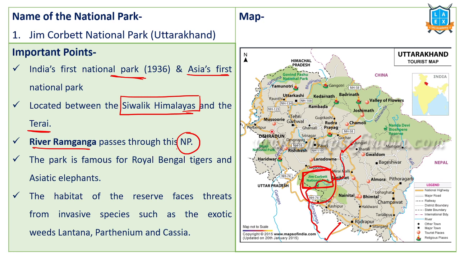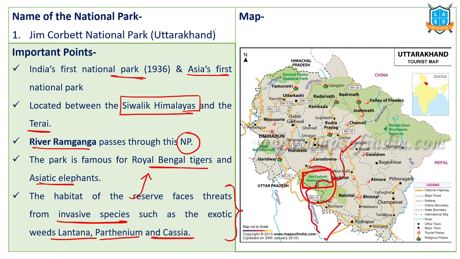This national park is very famous for Royal Bengal tigers and Asiatic elephants. And it is also one of the habitats for lions and tigers. This is facing threats from various invasive species like Lantana, Parthenium, Cassia. These are plant species. These exotic species are invading the indigenous plants in this particular national park.